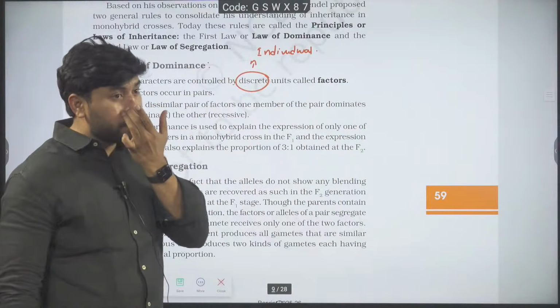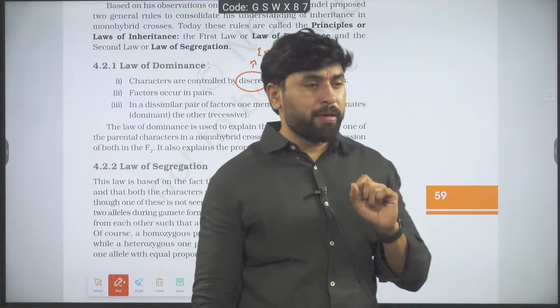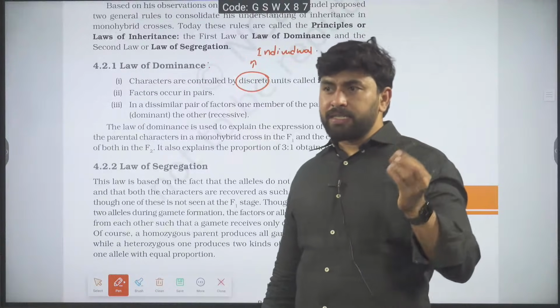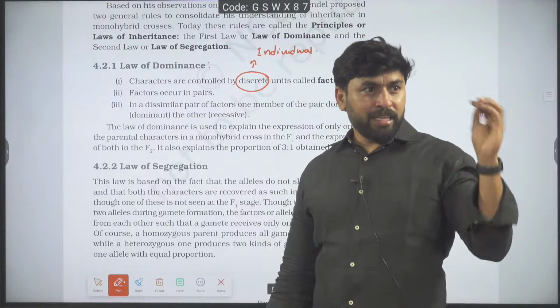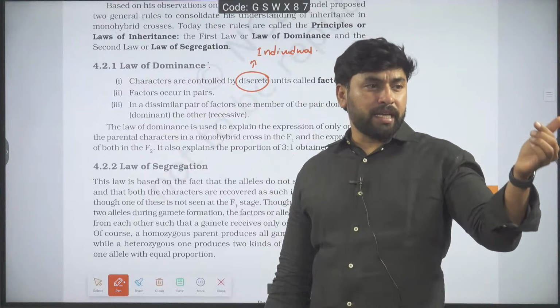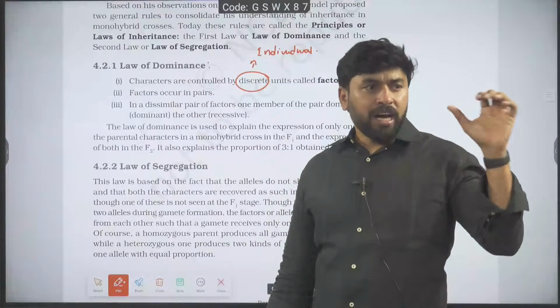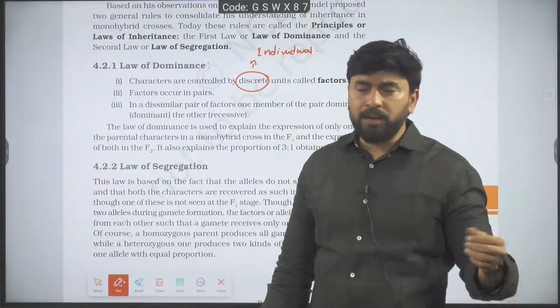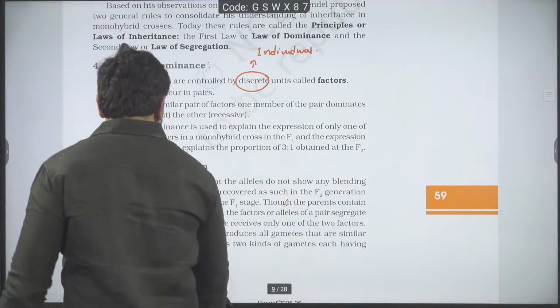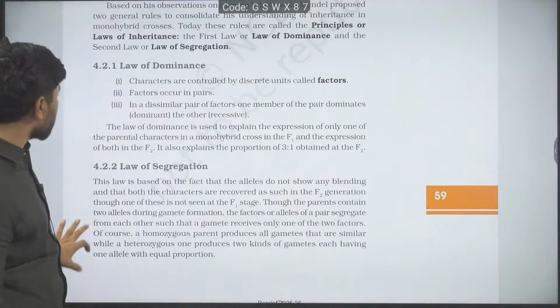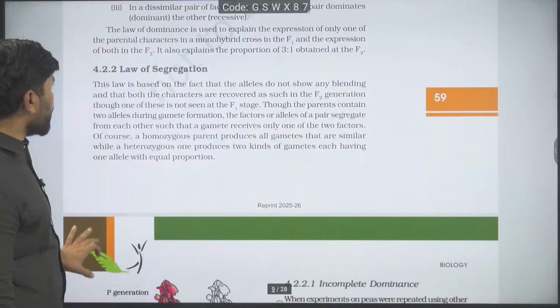Then factors occur in pairs. That word was also given by Mendel. Later factor was replaced by gene, and genes also occur in pairs, and that gene pair is called alleles. Is it okay? And a dissimilar pair of alleles is called heterozygous. Similar pairs of alleles are called homozygous. And later,